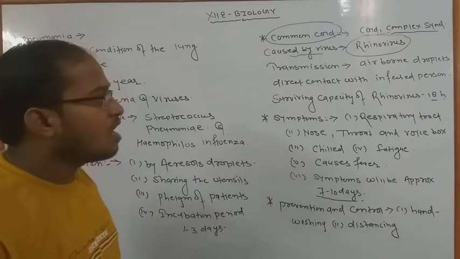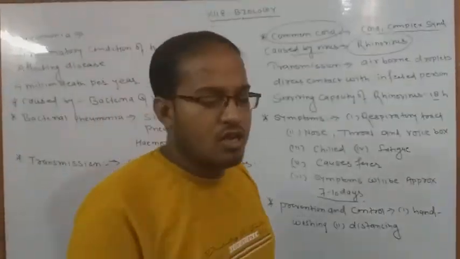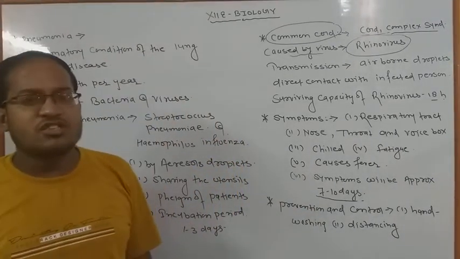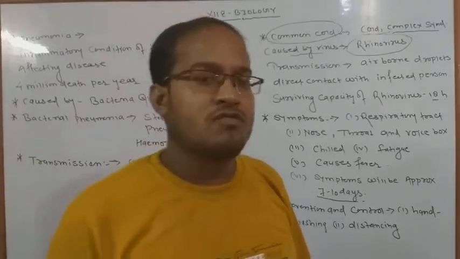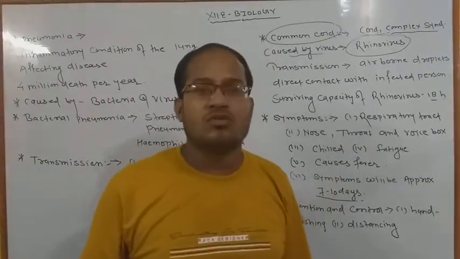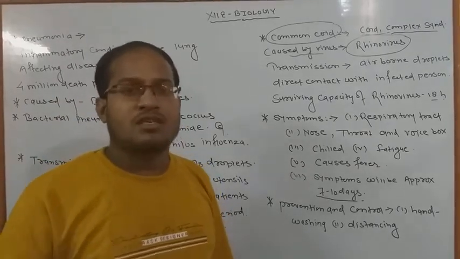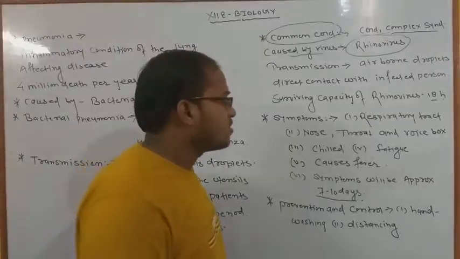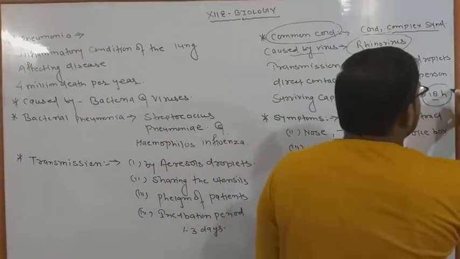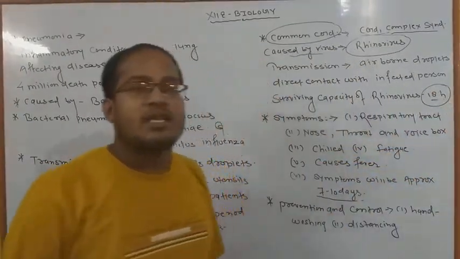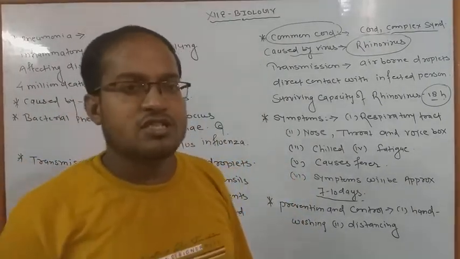Now, how does the rhinovirus affect human beings? When we sneeze in front of any person, the droplets of water emitted from our nose stop and wait in the environment for some time, approximately 18 hours. The rhinovirus's surviving capacity in our environment is approximately 18 hours. After that it will be denatured by the action of sun radiation and many other things.